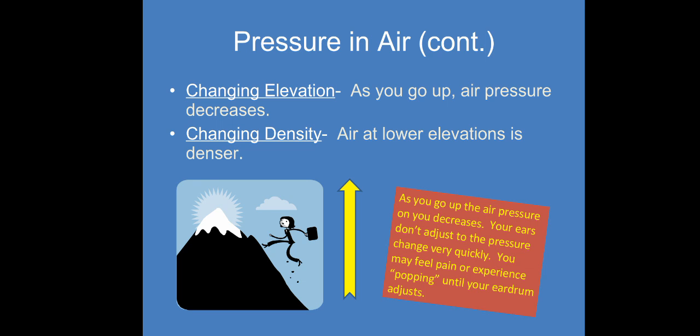Changing density: air at lower elevation is denser. If you go down, for example if you dig a well 500 meters into the earth, what will happen? Air at lower elevation is denser, so there will be more air pressure, because gravitational force is more and more air molecules come, so you experience more pressure. As you go up, the air pressure on you decreases.